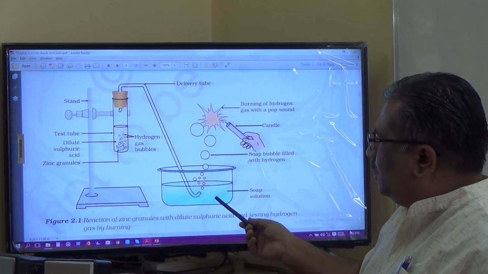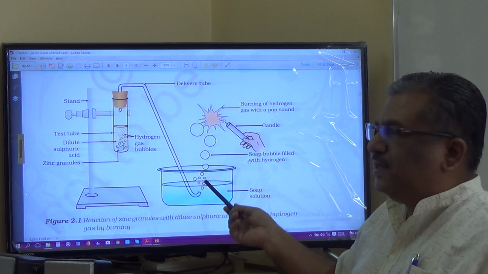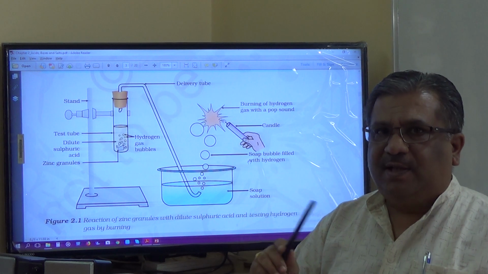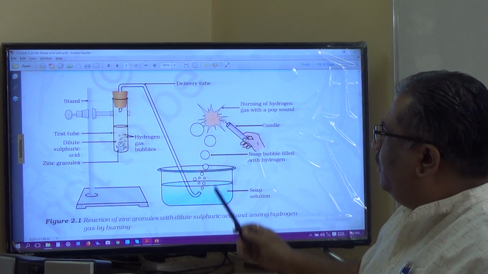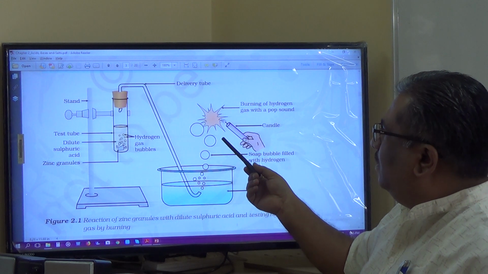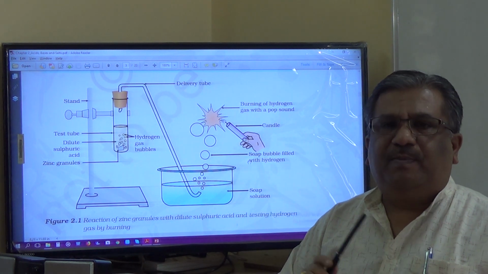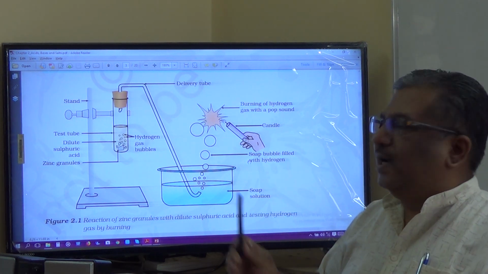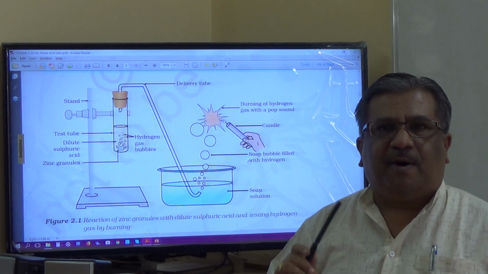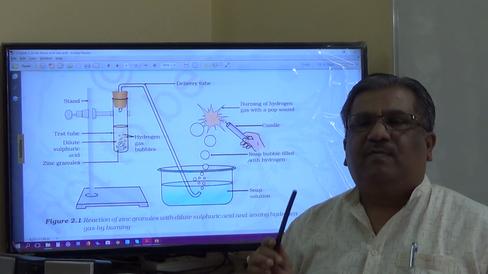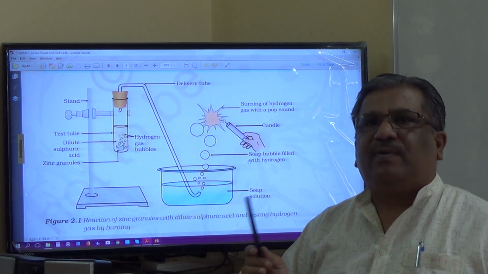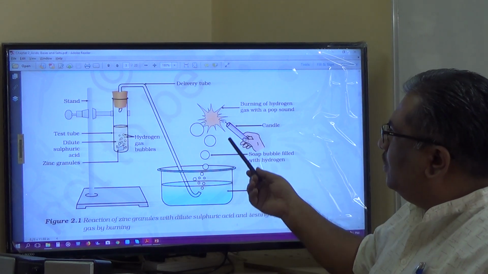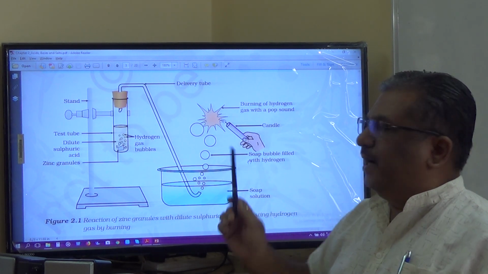Whenever that gas is passed through the soap solution, you can find bubbles being released, and whenever a burning matchstick or candle is brought near these bubbles, they will burn with a pop sound. The moment I said a matchstick or a candle burns with a pop sound, you must have already concluded what gas is released, because we have studied that in the first chapter, chemical reactions and equations. So definitely the gas released here is hydrogen gas.